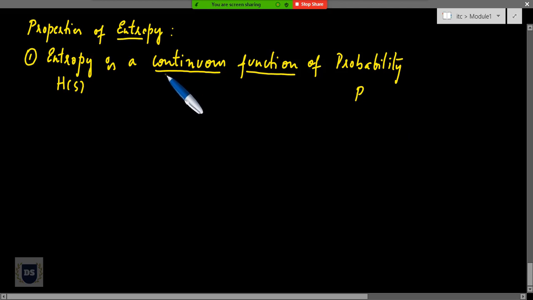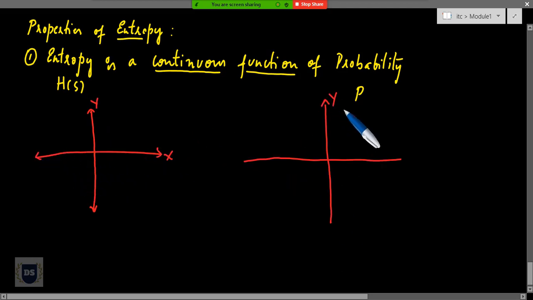Now before we get to know more about this property, let's have an idea of what a continuous function is. How do you say whether a function is continuous or not? Let me consider two graphs. Let me draw my y-axis and this is my x-axis. In a similar way, let me draw one more diagram with a y-axis and an x-axis. For plot 1, let's say I have a function like this.